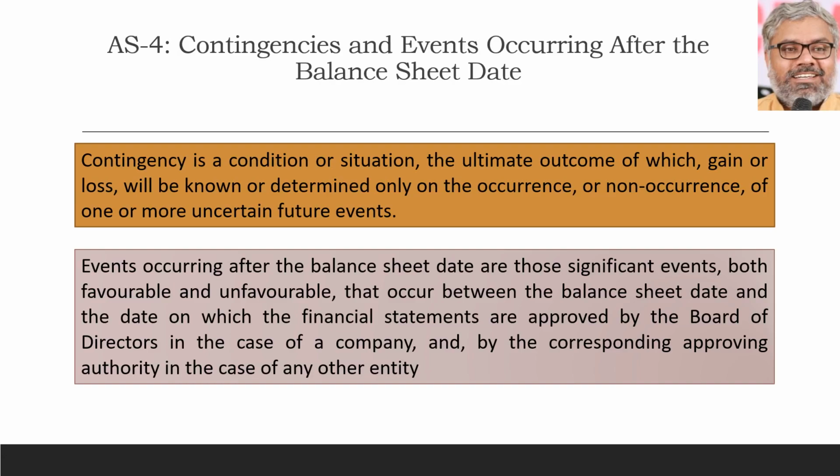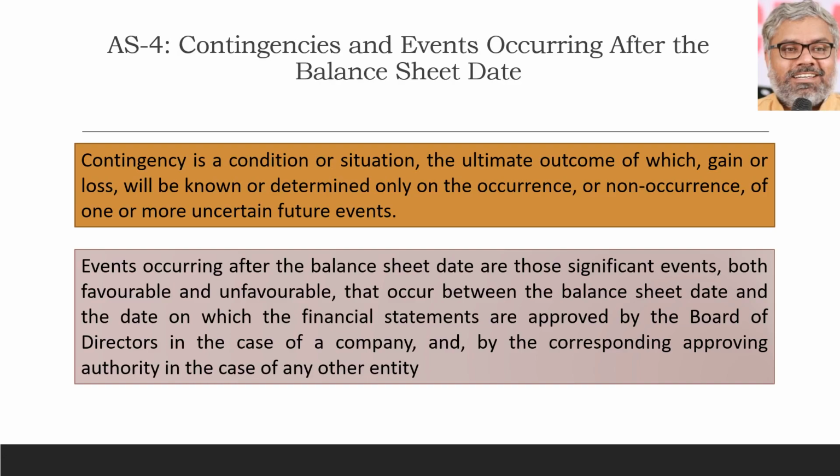But because the name of the standard is there, what is a contingency? Let us understand. A contingency is a condition or a situation, the ultimate outcome of which could be a gain or a loss, but will be known or determined only on the occurrence or non-occurrence of one or more uncertain future events.